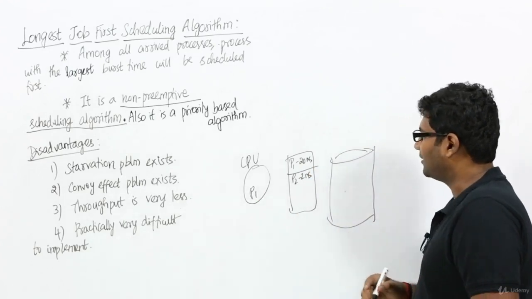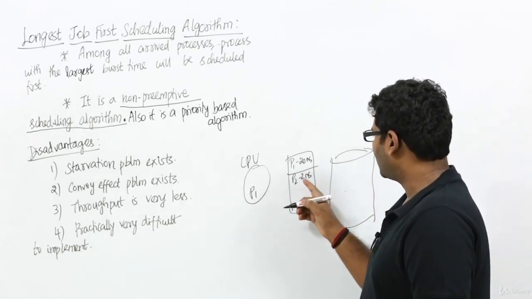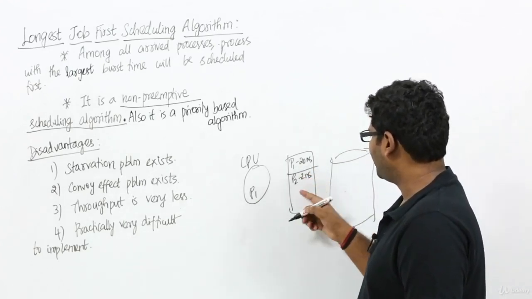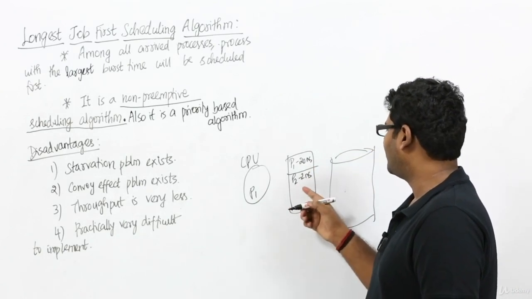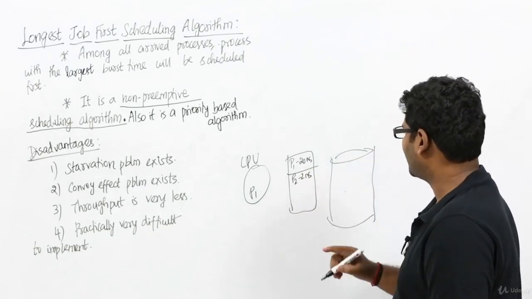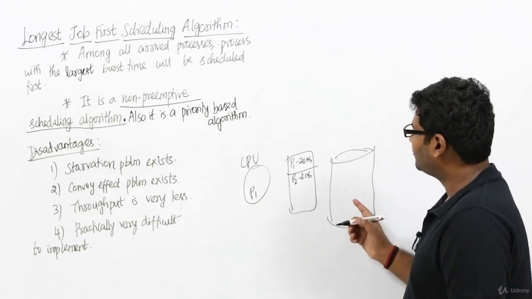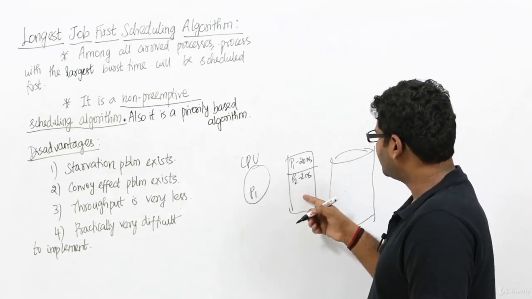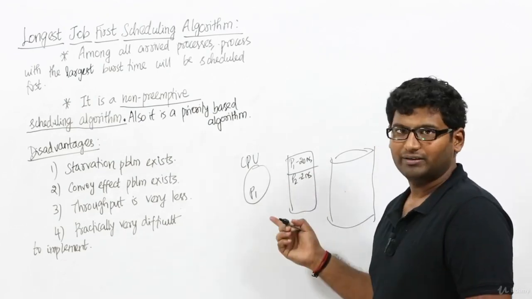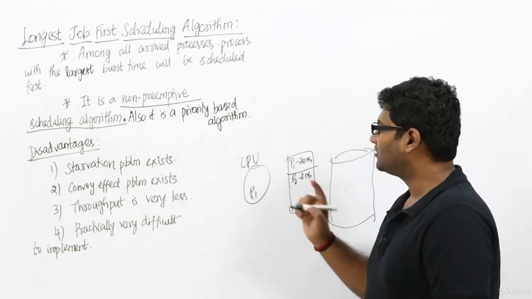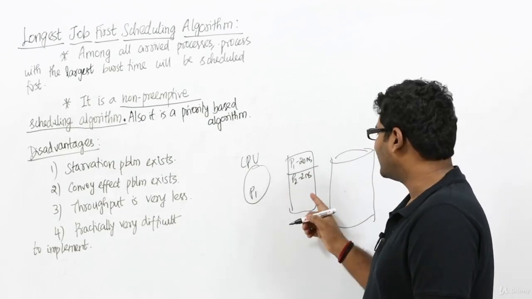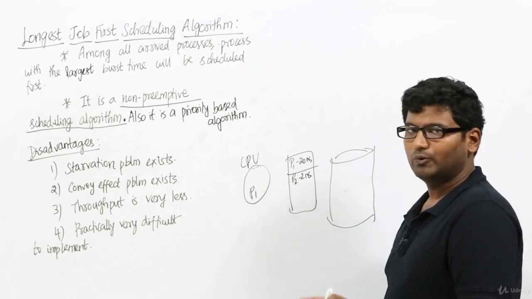Process P2 is in ready state. Now there is a chance for process P3, whose execution time is greater than 2 nanoseconds, to arrive before P1's completion, right? In that case, P3 will be scheduled, making P2 wait.